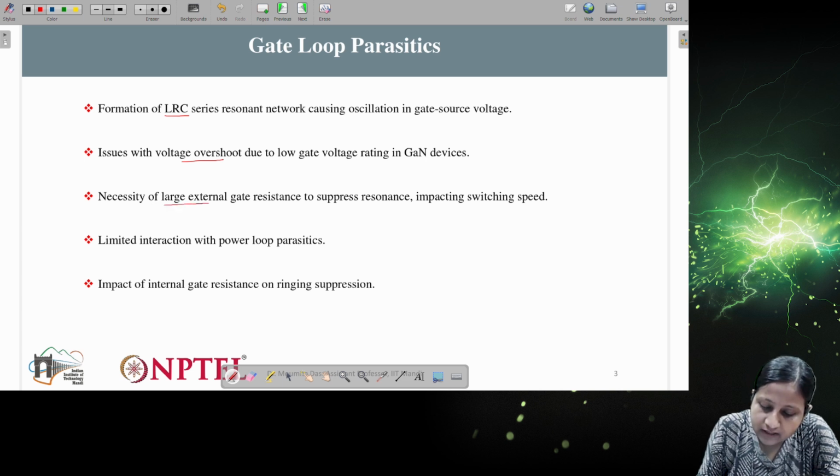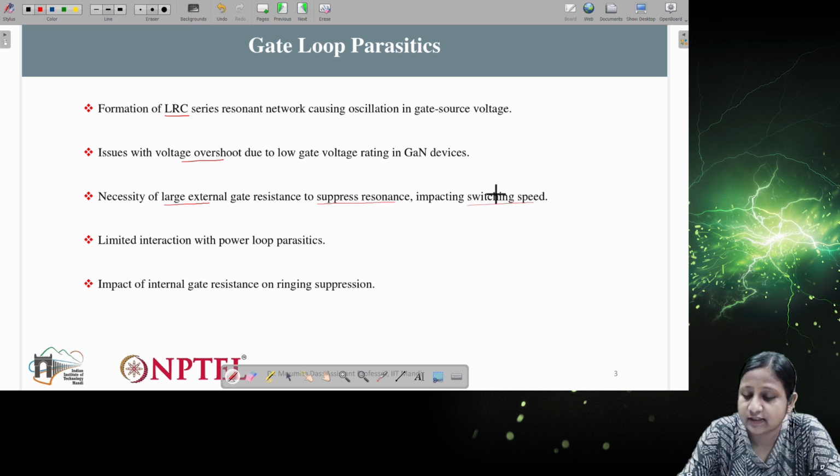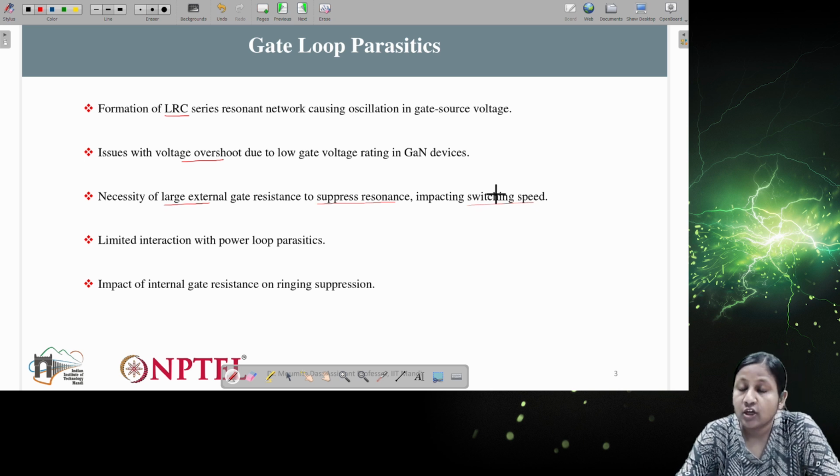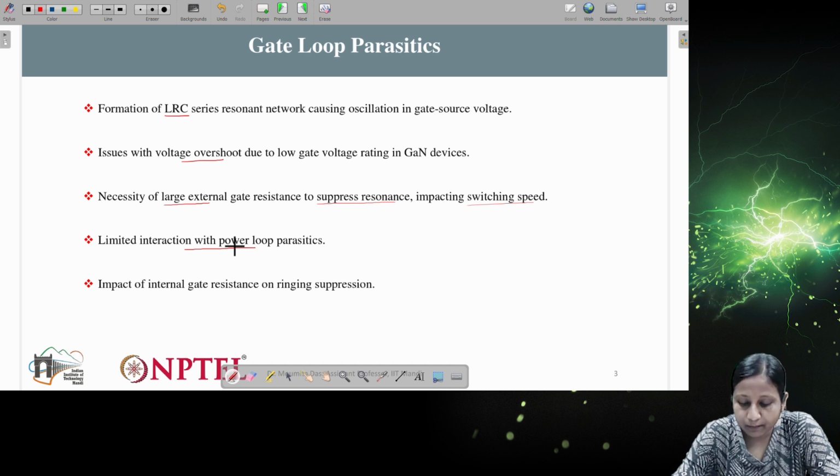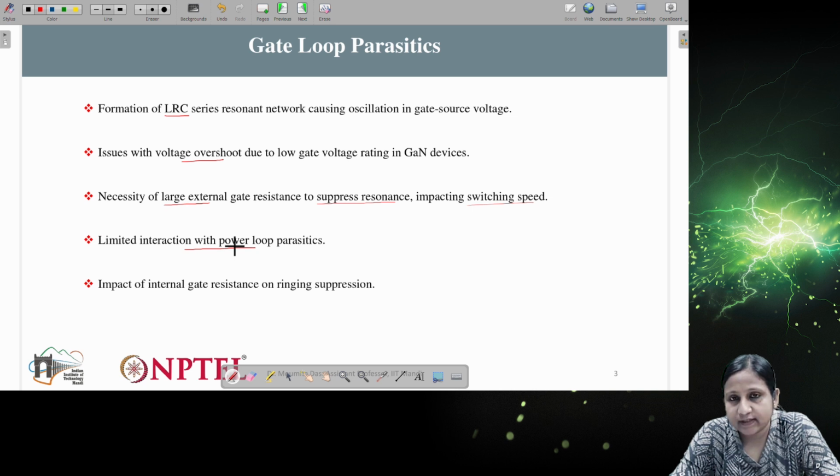And necessity of large external gate resistance to suppress the resonance impacting switching speed. As I told you, we cannot increase this resistance to a very high value, then that will affect the switching frequency. Now limited interaction with the power loop parasitics. So now power loop parasitics, as you can see, is separate with respect to gate loop parasitics. If there is more interaction with the gate loop parasitics, this effect will be more.